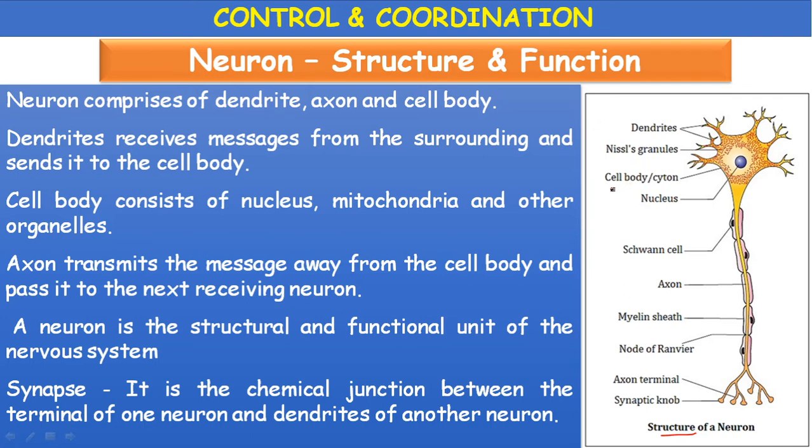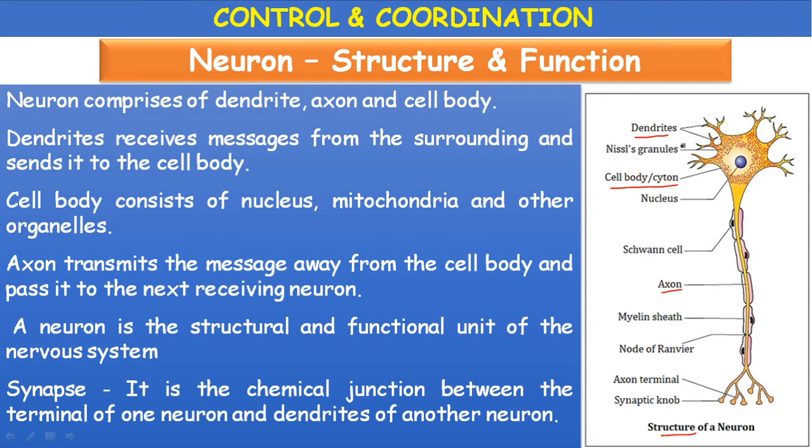The neuron consists of the cell body or cyton and axon. These two are the main, and dendrites are the branches produced from the cyton. If more branches are there, then they are called multipolar neurons.